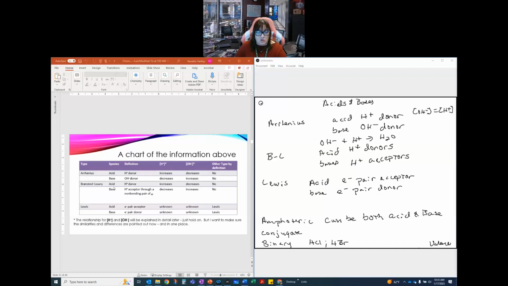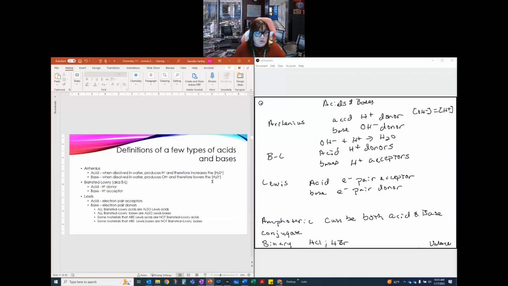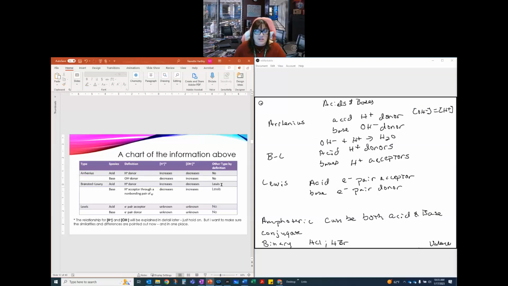Okay? For a Bronsted-Lowry acid, it's an H plus donor. It increases the H plus. It decreases the OH minus. It's not necessarily, those are in the wrong order. Oops. Sorry, I said that on the slide before. That's so bizarre. Okay, so that's what we're looking at there.